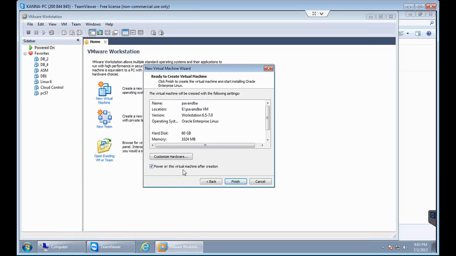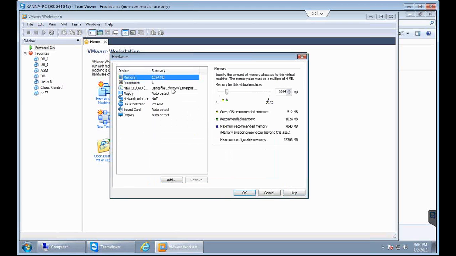Now everything is ready, but before we proceed, we click on this customize hardware button, and here you can specify how much RAM you require for the virtual operating system. For example, if the total RAM of your PC or laptop is 8 GB, then you can probably give 3 GB to the virtual machine, and the remaining 5 will be there for the original operating system.